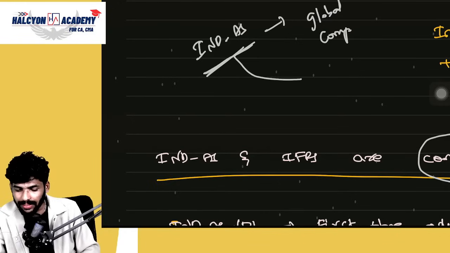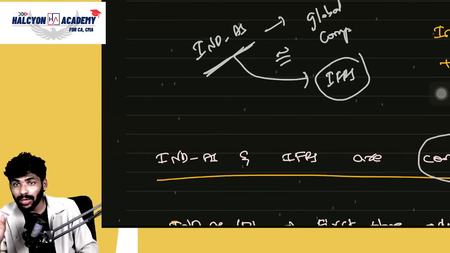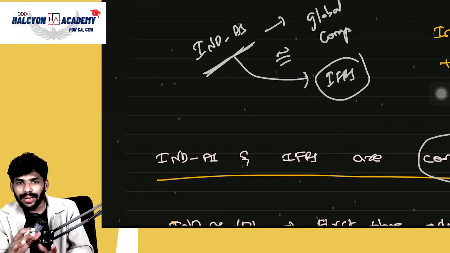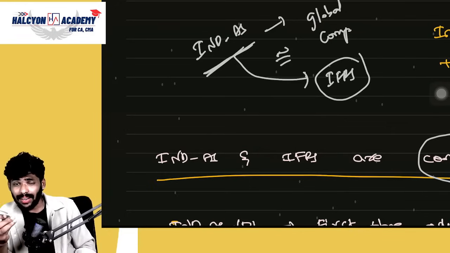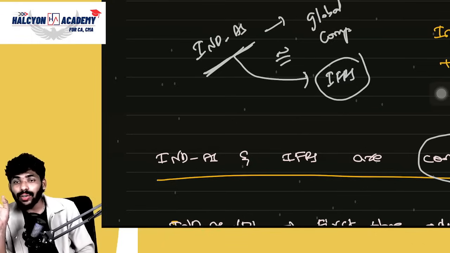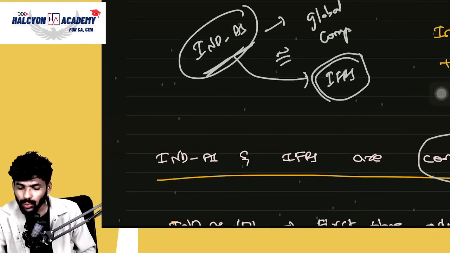That's why this Ind AS should be similar to IFRS, not equal to IFRS. If it were equal to IFRS, the name Ind AS itself would not come. That's why it is similar, not completely equal. Is that clear?